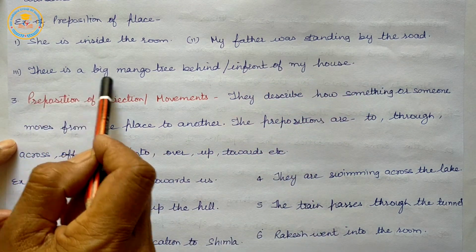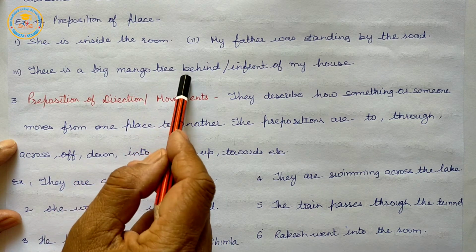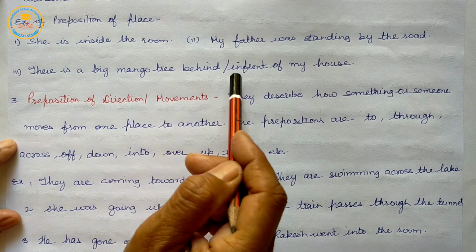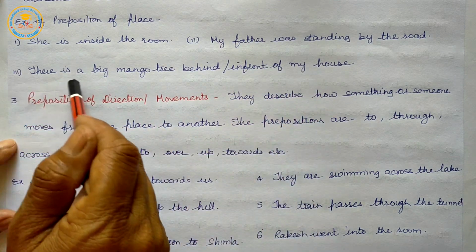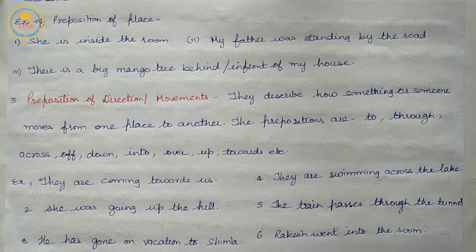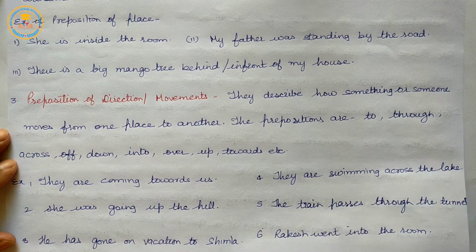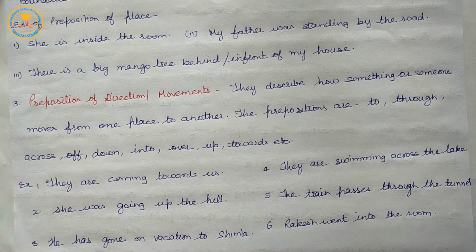There is a big mango tree in front of my house. There is a big mango tree behind my house. So, the prepositions we read here are on, at, in, inside, behind, in front of, by, etc.